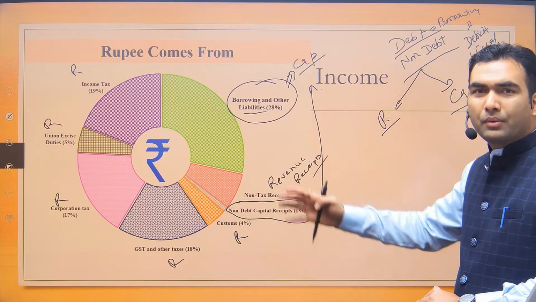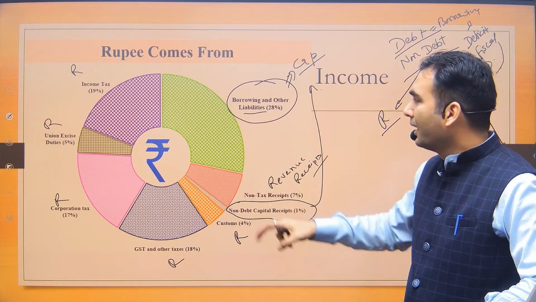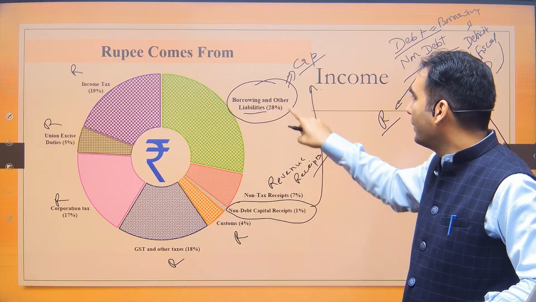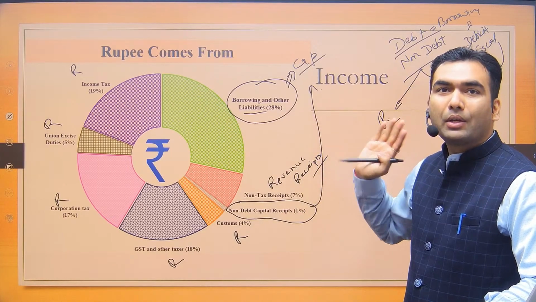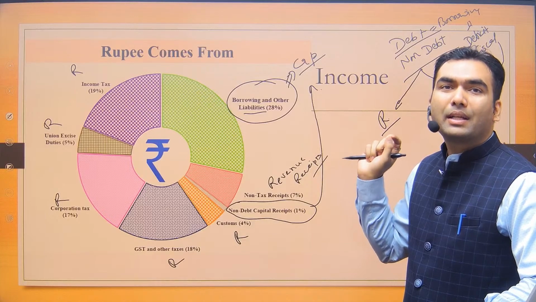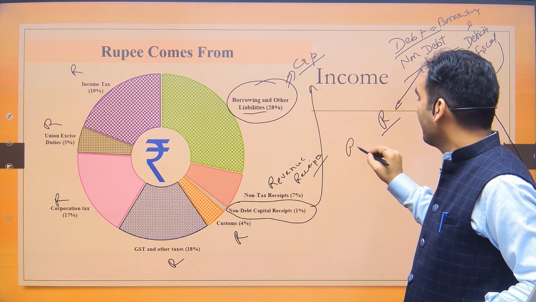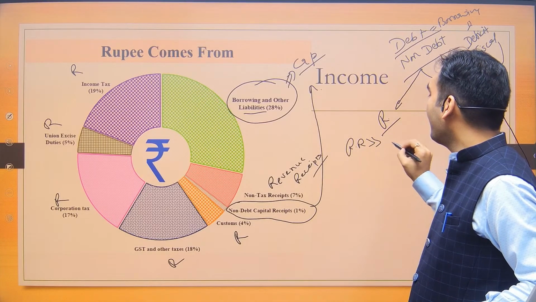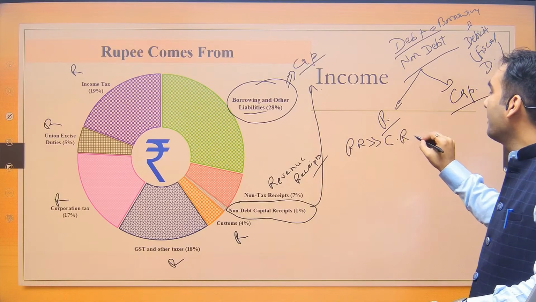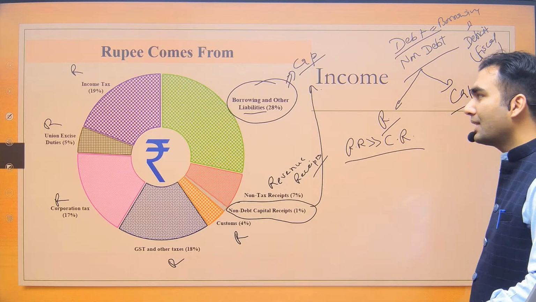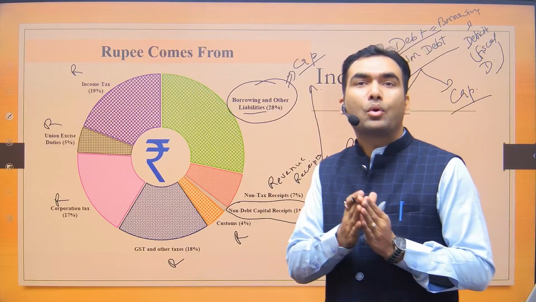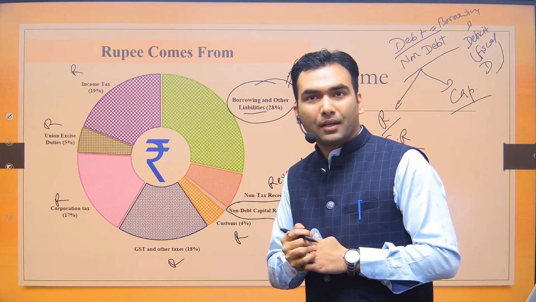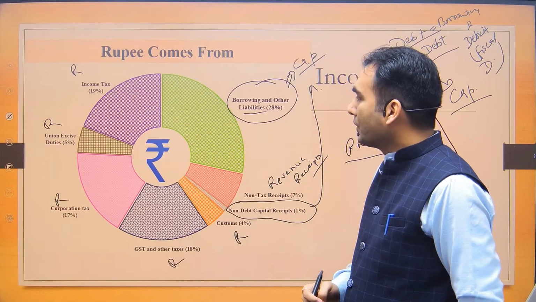If you do simple addition, only 28 plus 1, 29% is capital receipt. So revenue receipt is much more than capital receipt. This is the first conclusion that we can draw, that revenue receipt is much more than capital receipt. The second thing we need to draw is whether direct taxes are more or indirect taxes are more. Okay, so let's see.